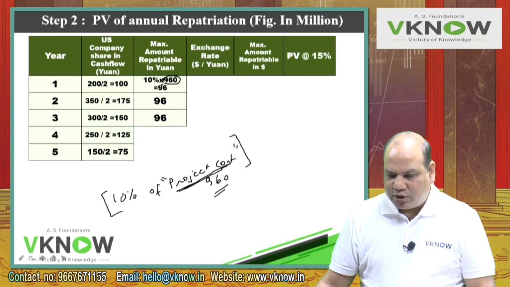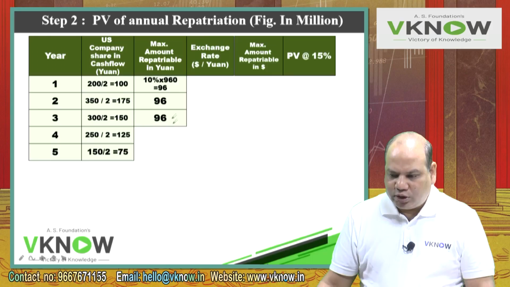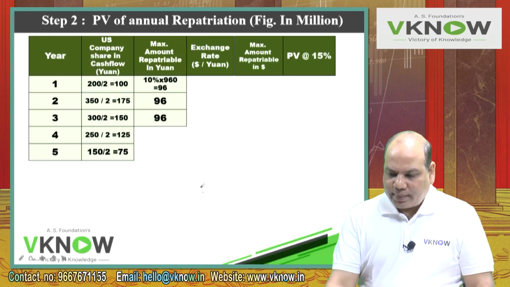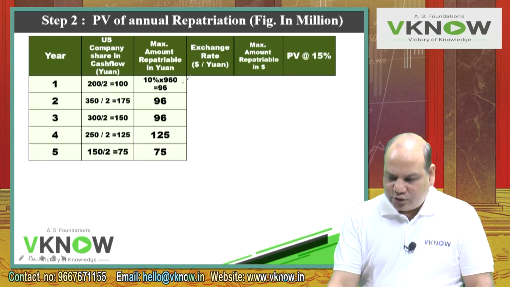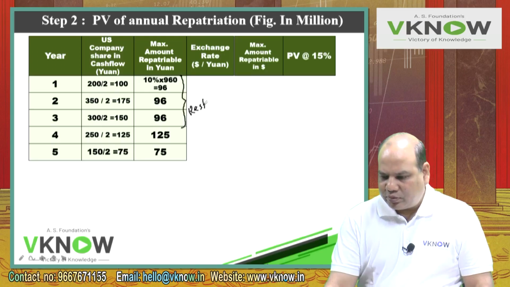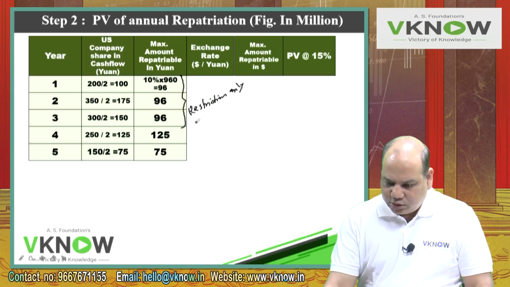The repatriation restriction is only in the first 3 years, and then you can repatriate your entire share in the 4th and 5th year. So restriction only in first 3 years.